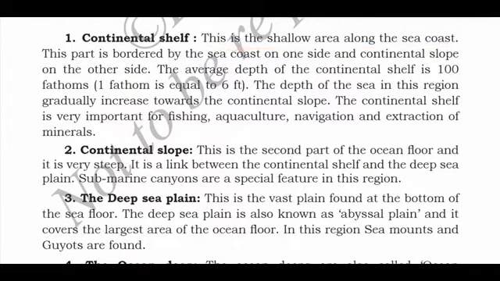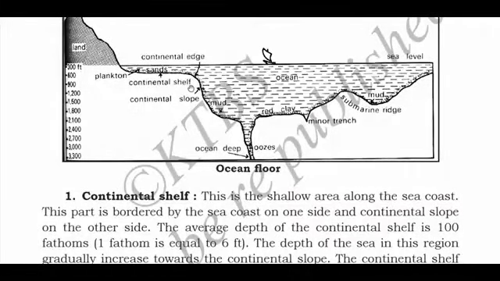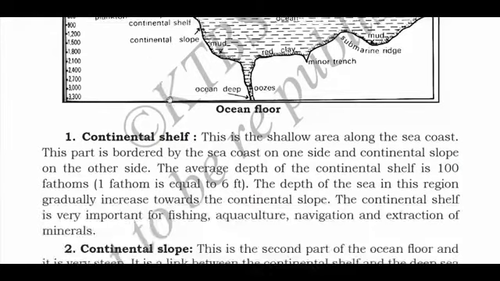Now we'll look at the diagram given over there. You can see this continental shelf. It is a shallow area along the sea coast. You can see this is the sea. This part is bordered by the sea coast on one side and continental slope on the other side. And on this side you can see the land area is present, the continental area.